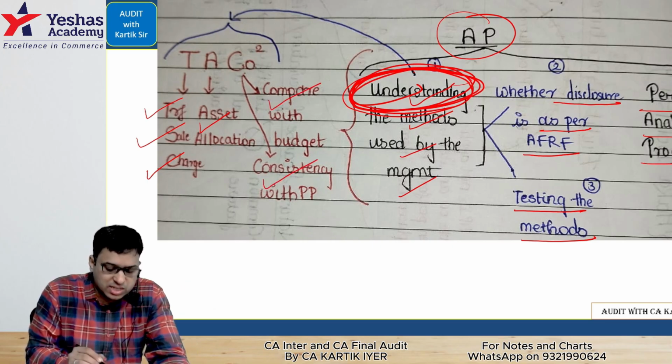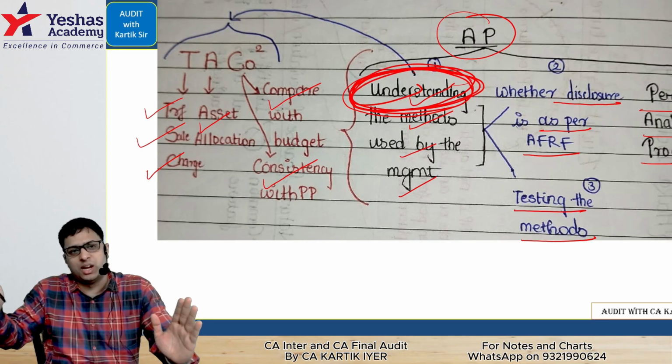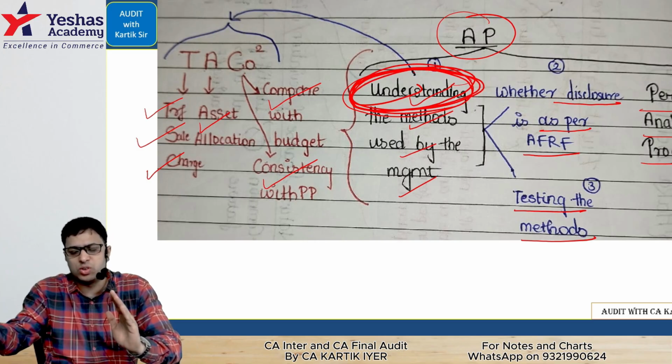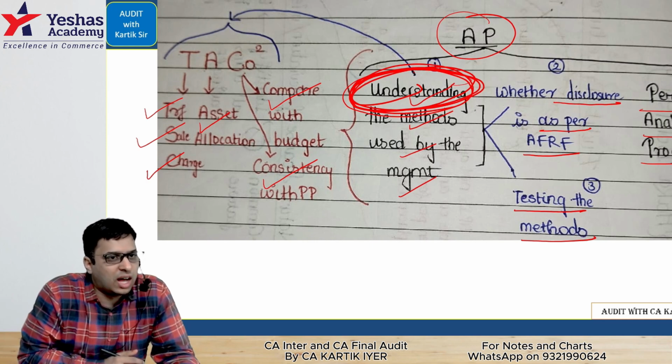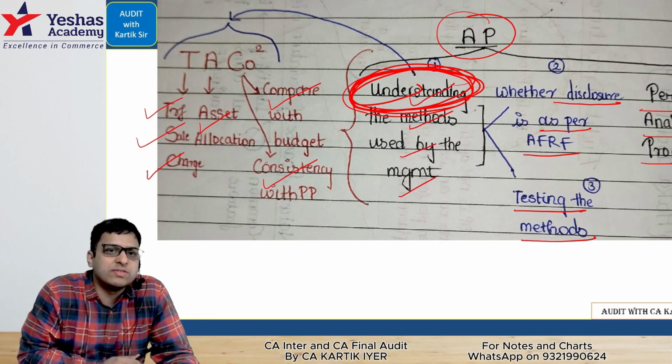And finally, we'll check the consistency with the prior period. Previously, how they were doing, how they were showing segment information. Now, how they are showing it. Are you there with me, yes or no? So that is basically this question. This completes our SA 501.